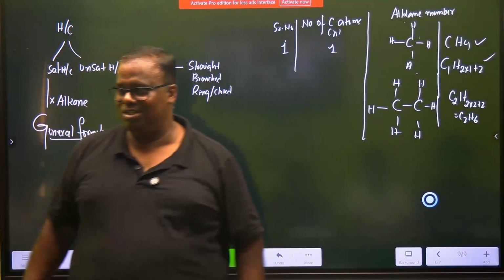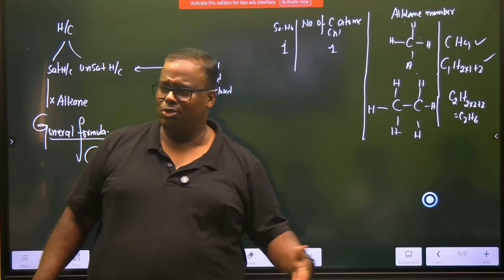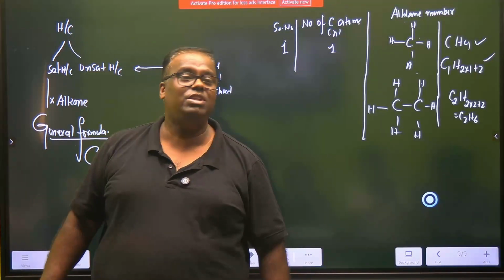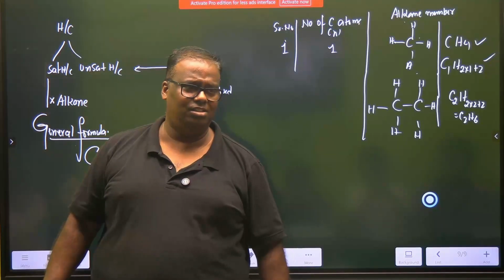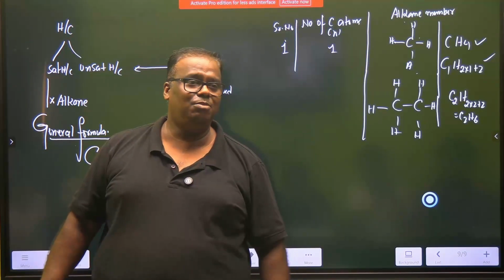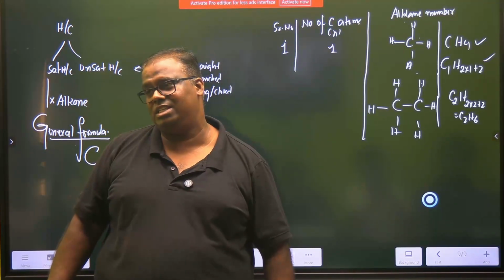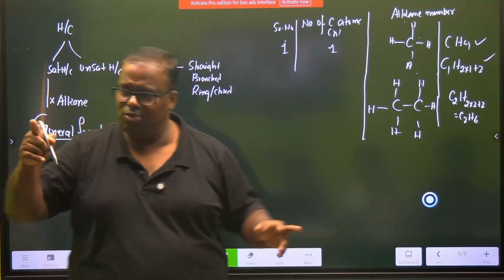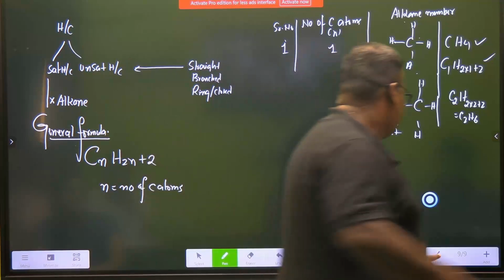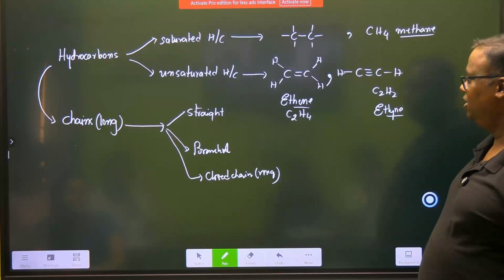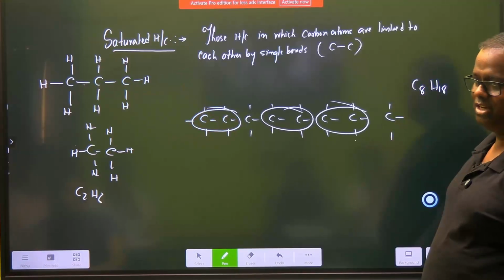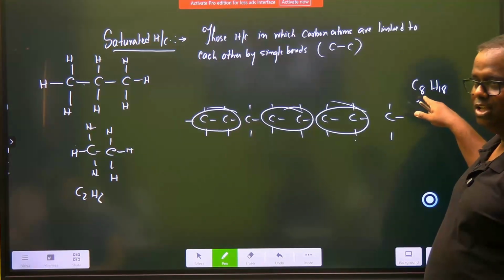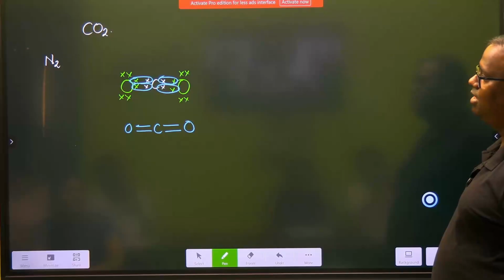C3 should have how much? 3 twos are 6, plus 2, 8. You passed, you learned chemistry. If it is C9, nonane, C9 means 9 twos are 18, plus 2, 20. C9 means H20 it will be. You can make and see. Acha, what did we get with C8? Remember? C8H18. Cn, H2n+2: 16 plus 2 is 18. Clear?